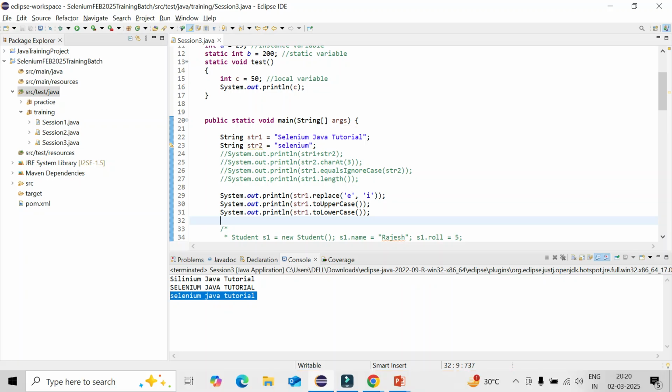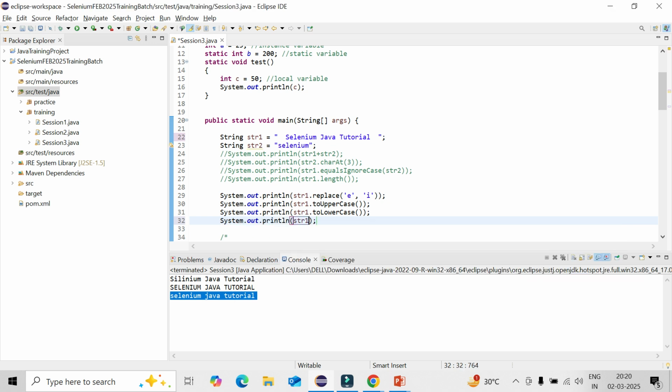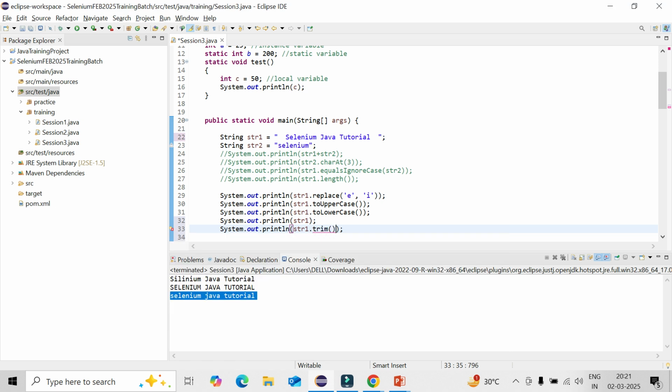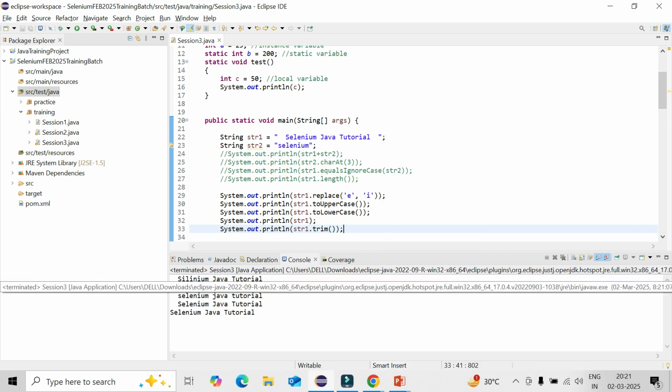You can trim it in case some space is there, but I don't want to consider the space, left space or right space, white space. So let's do it. Let's give some space, leading space or trailing space. If you simply print str, it will give you the space as well. And now if you want to trim it, use dot trim. It will remove the spaces and consider the non-space middle part, starting and ending only.